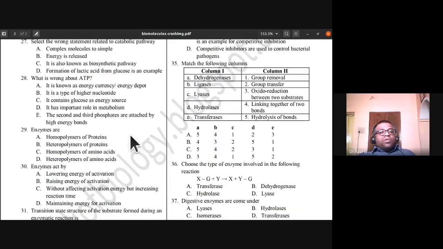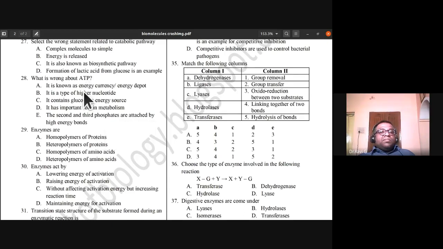What is wrong about ATP? It is known as energy currency or energy depot. It is a type of higher nucleotide. It contains glucose as energy source. It has important role in metabolism. The second and third phosphates are attached by high energy bonds.